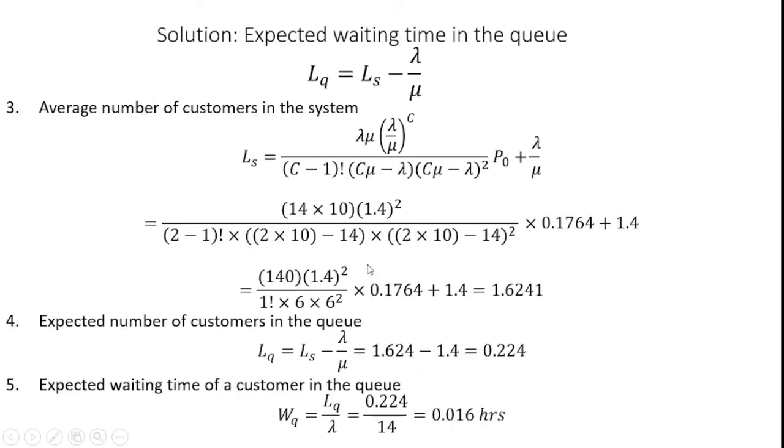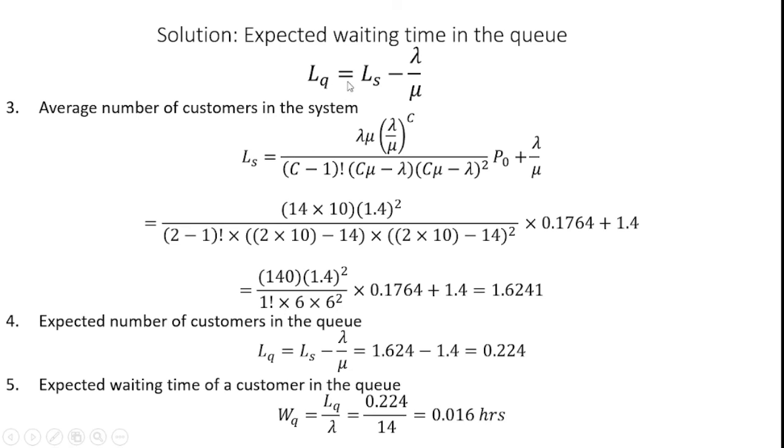So the answer needed is the expected waiting time in the queue. The expected waiting time formula is WQ is equal to LQ by lambda. To determine the expected waiting time, we should know what LQ and lambda are. So we should determine the LQ.